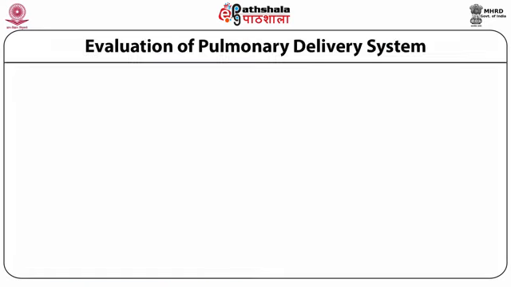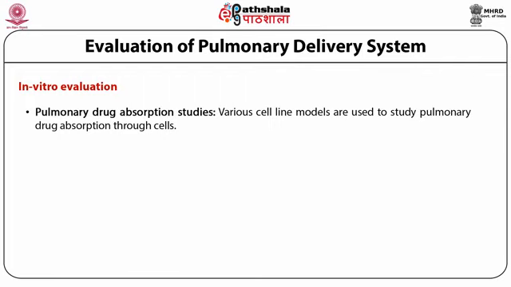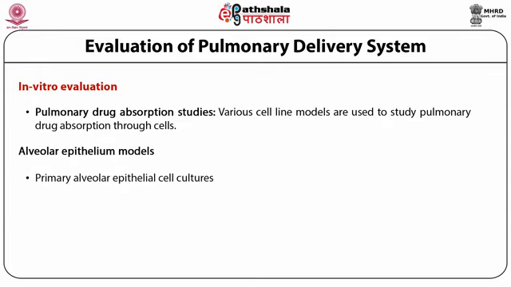In vitro evaluation. In vitro evaluation involves pulmonary drug absorption studies. Various cell line models are used to study pulmonary drug absorption through cells. First one is alveolar epithelium models. It involves primary alveolar epithelial cell cultures and alveolar epithelial cell lines.